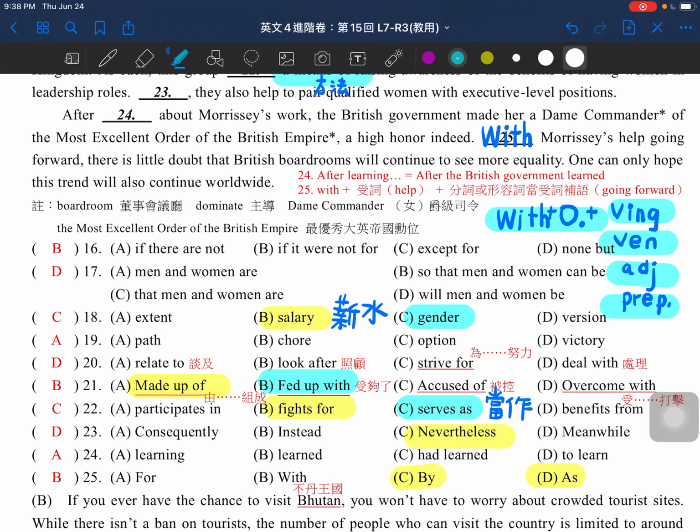So with something, all right? So that's why here it says we'll use a word like with the help going forward, because we know the help goes forward. And there's little doubt that British ballrooms will continue to see more equality.